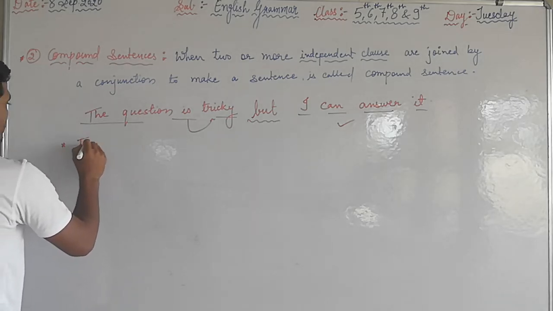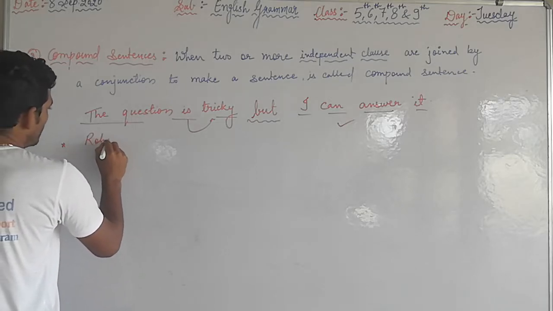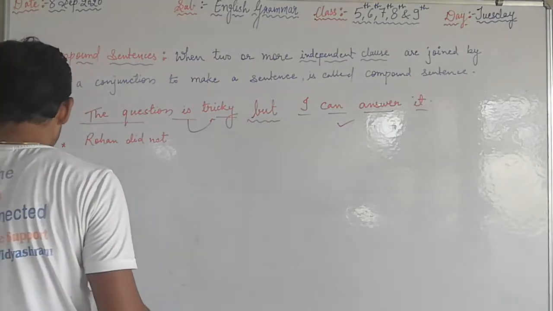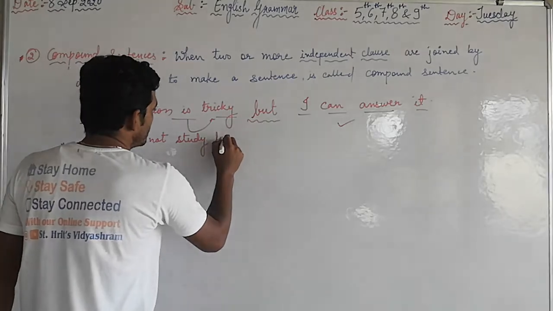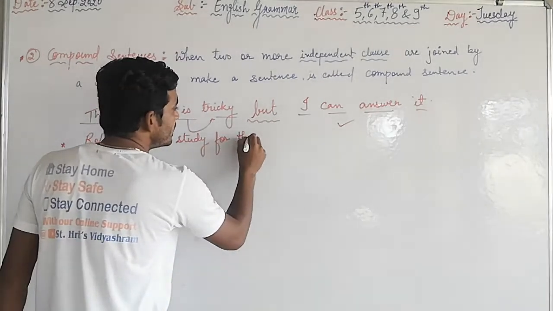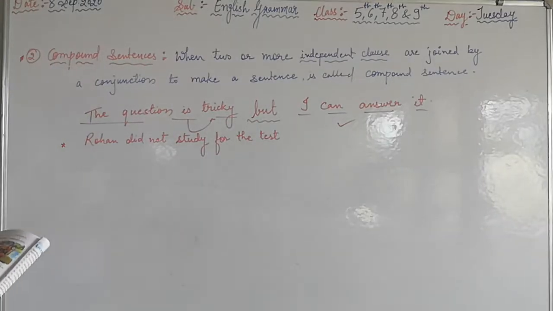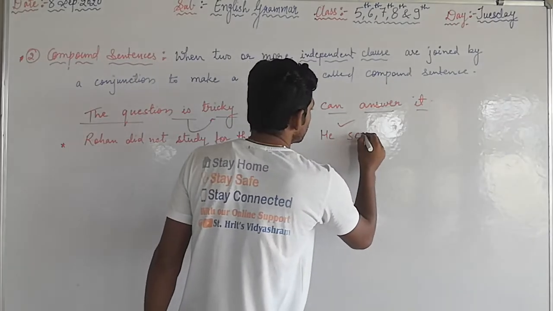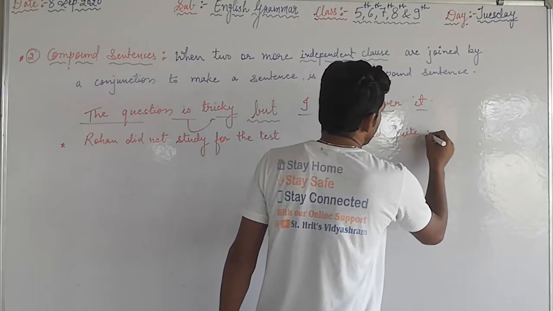Second example. Rohan did not study for the test. Okay, he scored quite well.